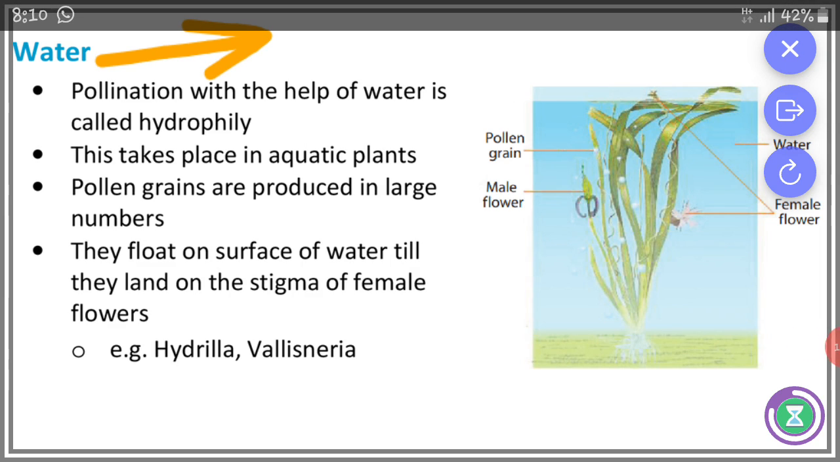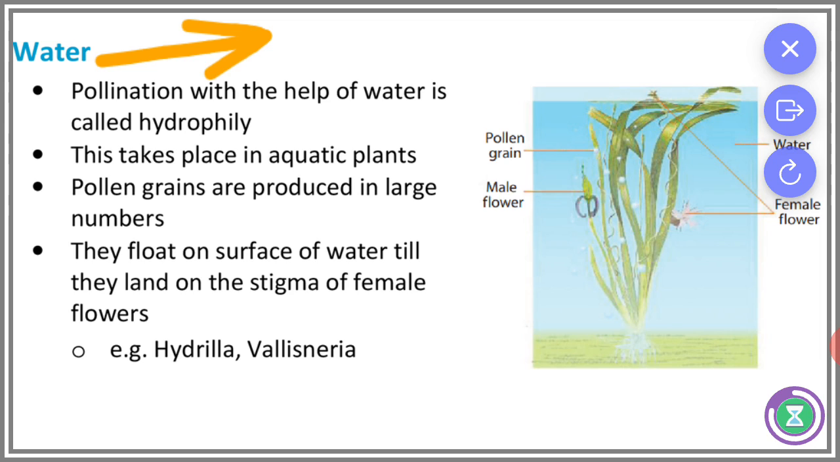And next agent is water. Pollination with the help of water is called hydrophily. It takes place in aquatic plants. Pollen grains are produced in large numbers. They float on the surface of water till they land on the stigma of female flowers. Examples: hydrilla and vallisneria.